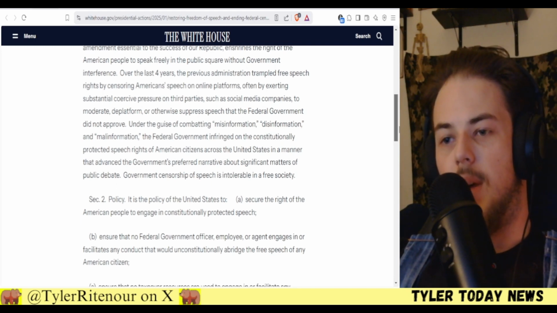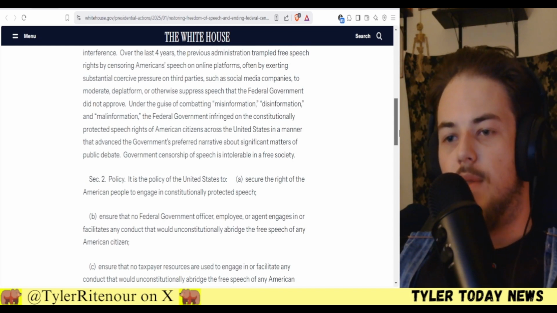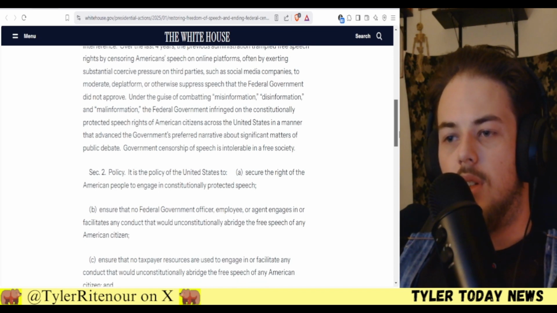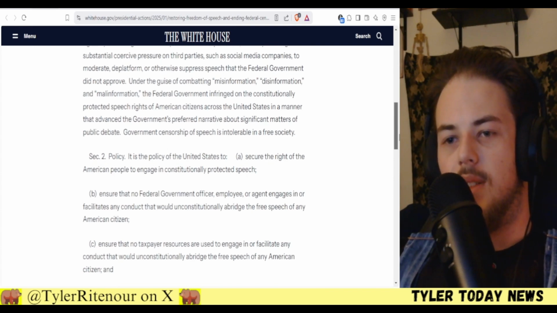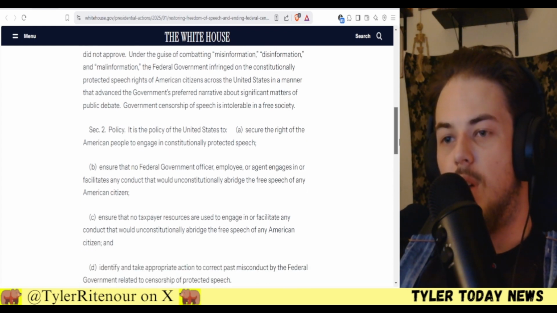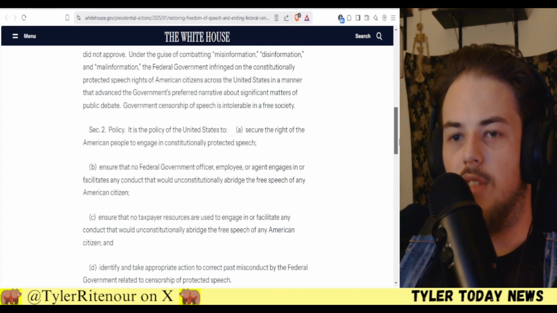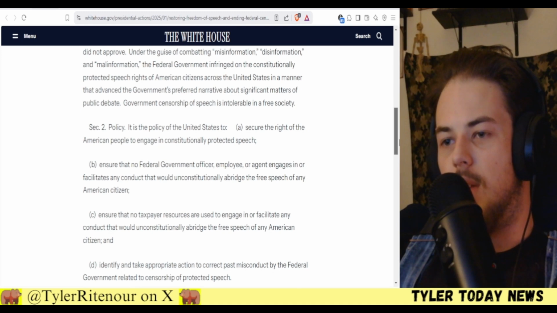Under the guise of combating misinformation, disinformation, and malinformation, the federal government infringed on the constitutionally protected speech rights of Americans, citizens across the United States, in a manner that advanced the government's preferred narrative about significant matters of public debate. Government censorship of speech is intolerable in a free society.